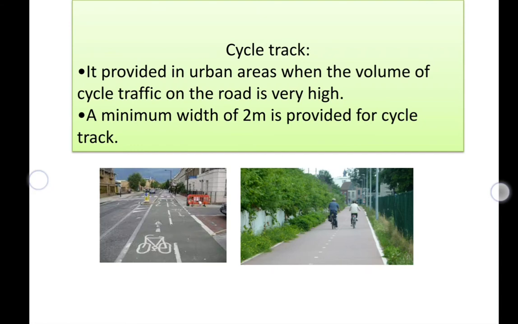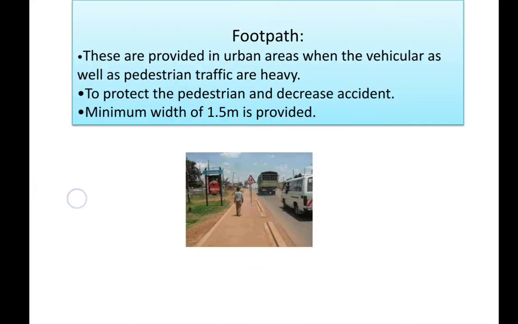Here, in cycle tracks, they should follow a minimum width of 2 meters as per IRC. Okay, everything we are following is as per IRC only. Next is regarding the footpath. I hope you are familiar with this. Footpaths are provided on our roads, as we see in and around our local area.